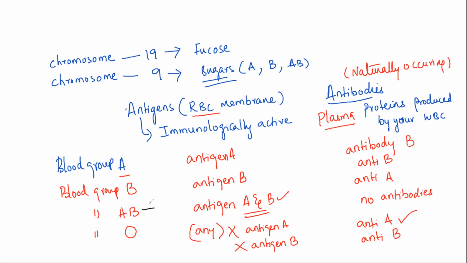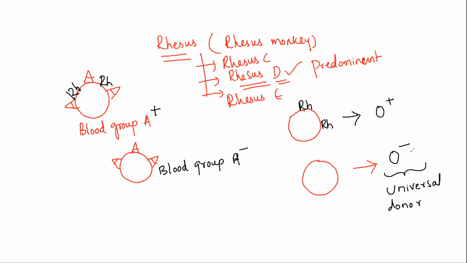the blood group AB, which has been present here, is being called a universal recipient. It can receive blood from all the other blood groups, and the blood group O is being considered a universal donor. But when we consider the RH factor, I told you that it is your O negative persons who we are going to call the universal donor. So these are few things that you need to remember, children.